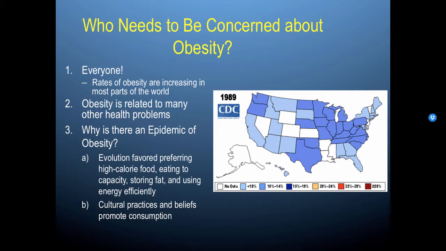It would have been highly likely that, just as animals do in preparing for hibernation, they would eat a lot at particular times so that when fruit or vegetables or meat was less available, they would have the fat that they would need to get them through these times of scarcity. One of the challenges is that right now, in no way, shape, or form do we live in an environment where food or these types of resources are scarce. We also have cultural practices and beliefs that promote consumption.